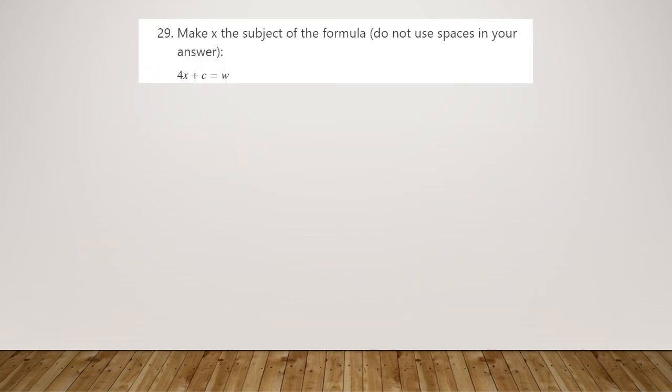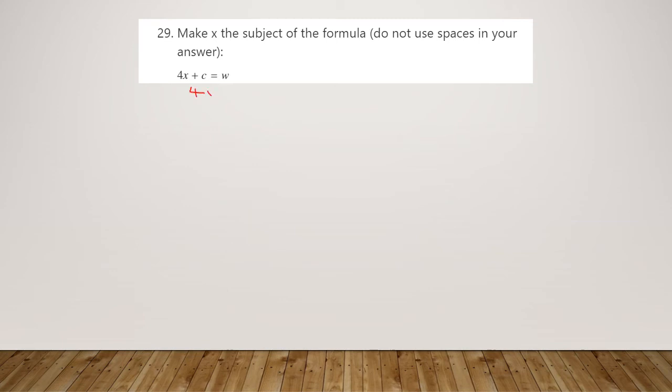So at number 29, we've got to make x the subject of a formula, so changing the subject of a formula. So we have 4x plus c equals w. So x has been times by 4, then we've added a c to get w. So let's reverse that in order. The last thing we did on the left hand side was the add c. So we're going to take c from both sides.